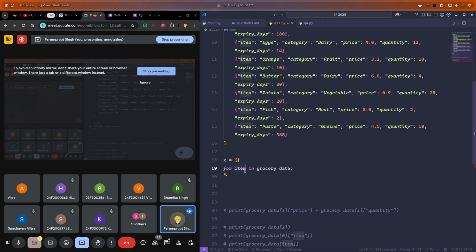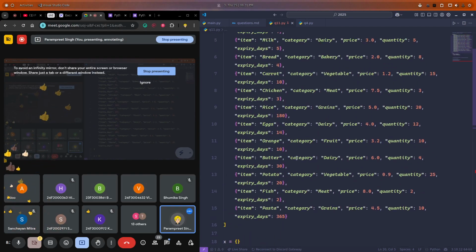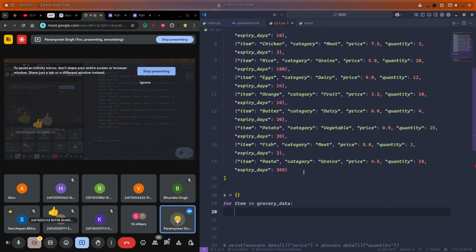Can anyone tell me what this item is holding? Is it holding the dictionary, or pasta, or this item? It is holding the whole dictionary, one by one dictionary. Is this clear to everyone? I just need a thumbs up or something, so that we can stay with the flow. It's very easy. Now, what would be the next step?